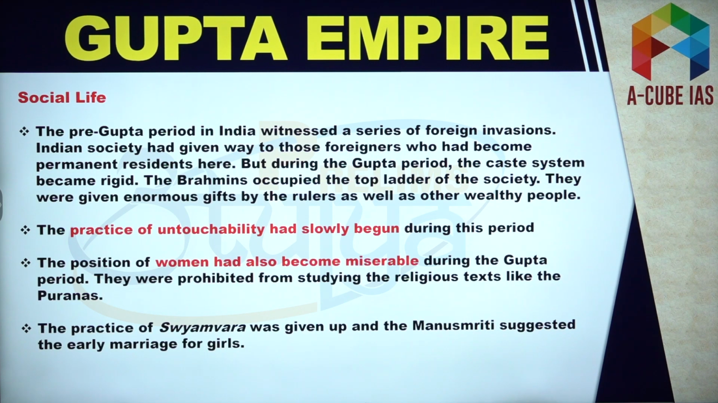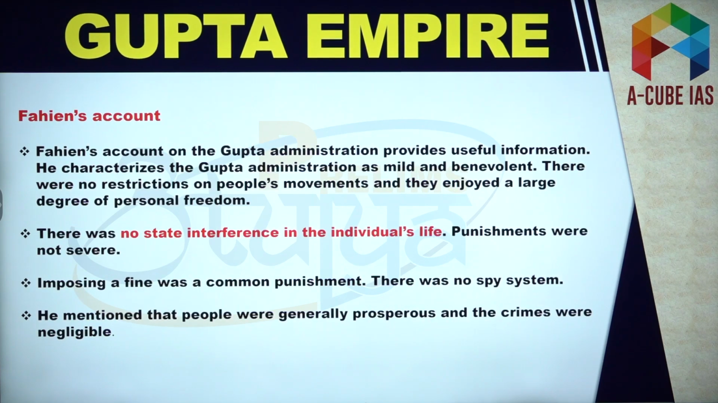Now let's try to analyze the social life during those times. As far as the Varna system is concerned, it became extremely rigid, and Brahmins occupied the top ladder of the society. And here you can note that the practice of untouchability had slowly begun during this period. The position of women had also become miserable during this period. In fact, Manu Smriti suggested the early marriage of girls during those times.